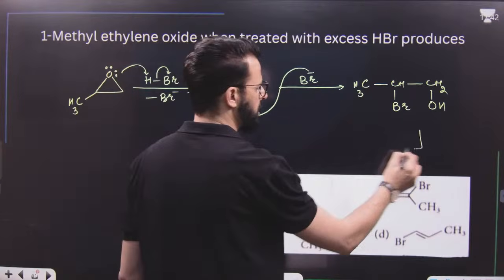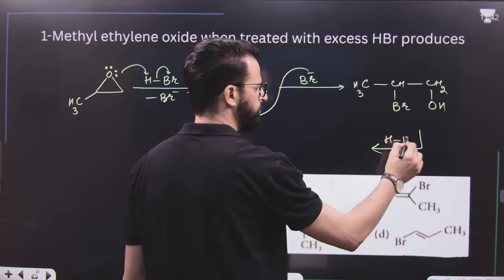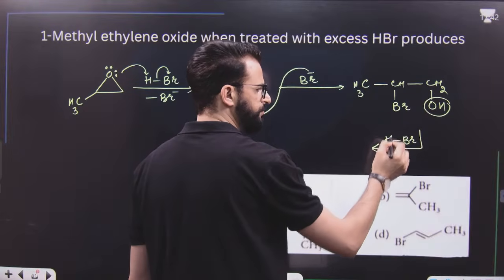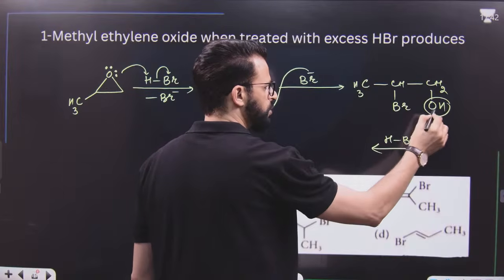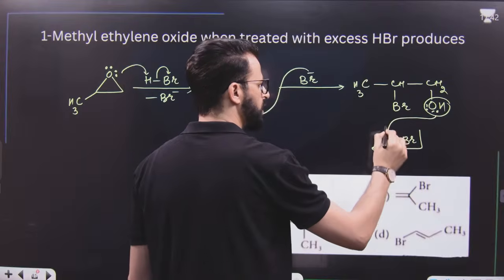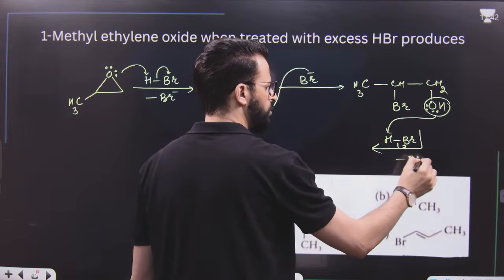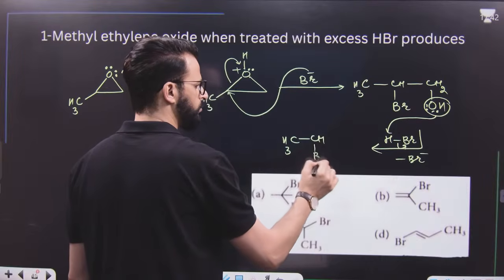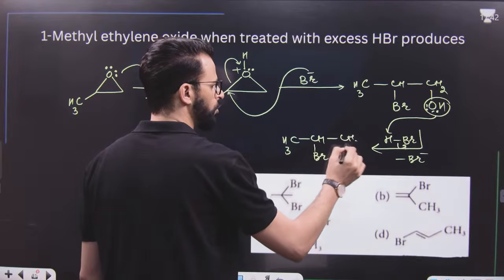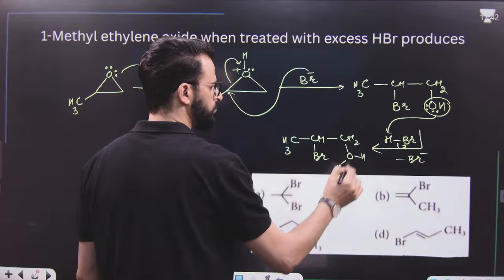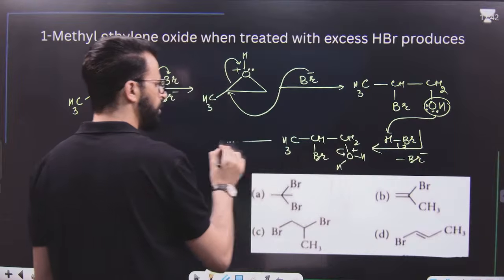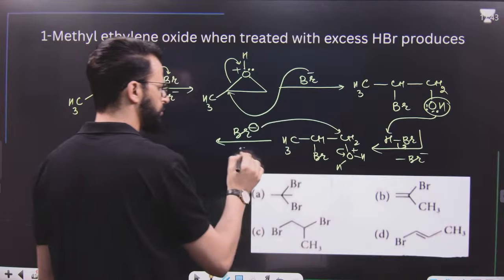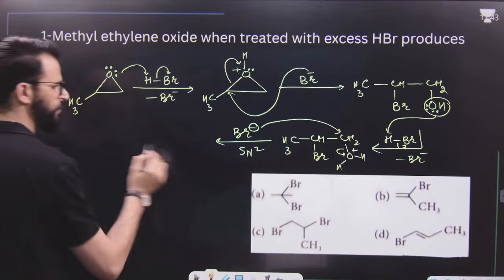After that, as HBr is taken in excess, and this is a primary alcohol, OH will react with this H. Yes or no? So this OH will react with this H, and Br minus will be lost. So we will get CH3, CHBr, CH2, OH2 with a positive charge. It will be lost, and Br minus will attack. That means it is an SN2 reaction. What will be the product?